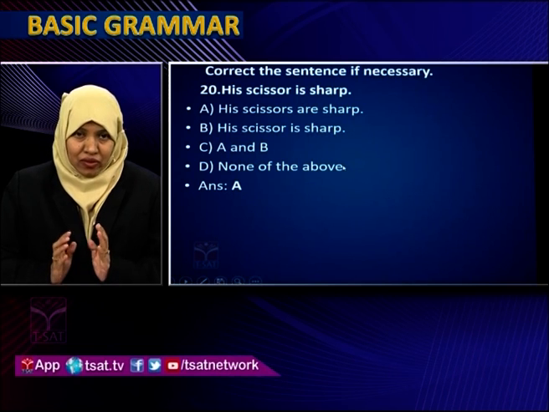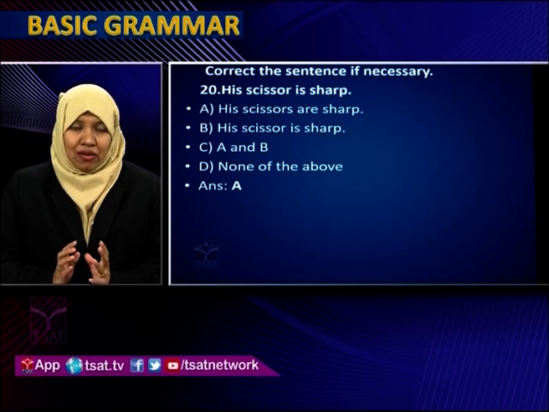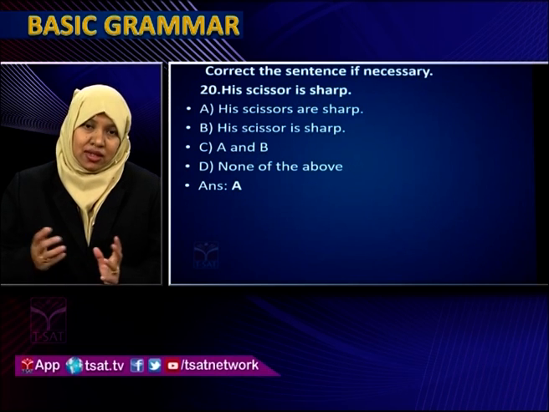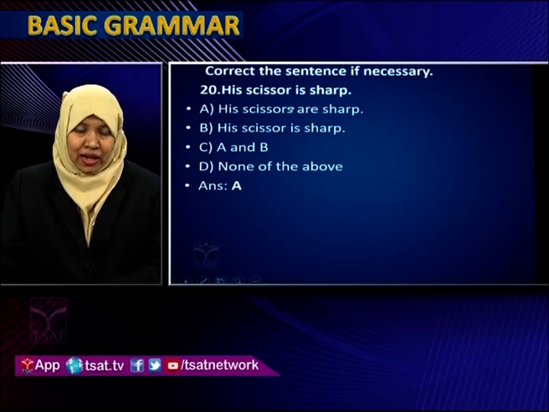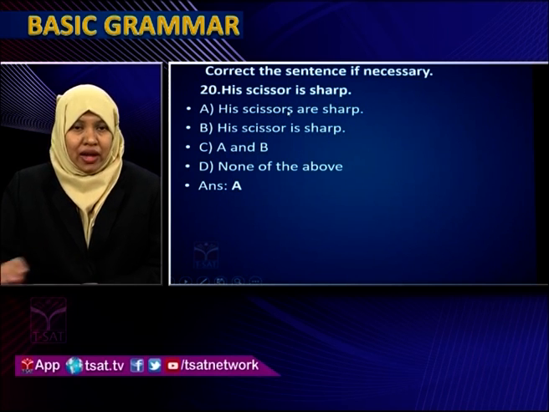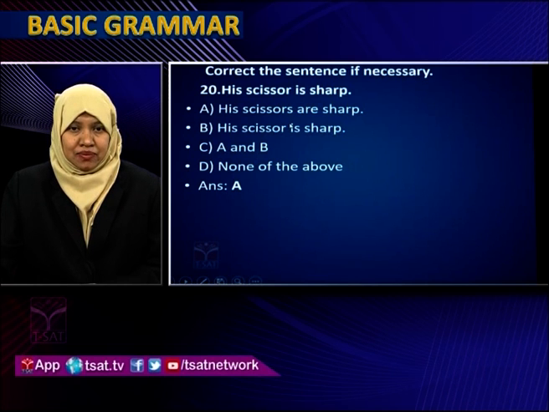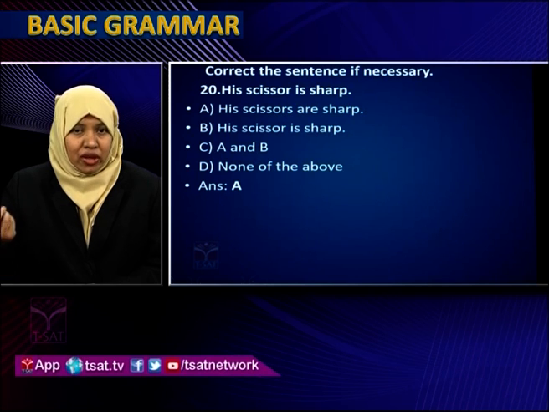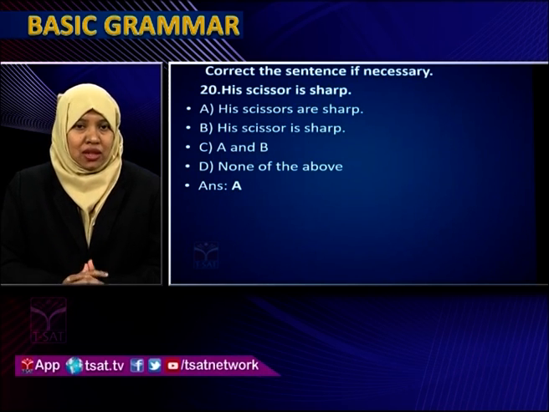You might have observed that when you write scissors, whether it is singular, one scissor, or many, you use S collectively. Along with the spelling, S should always be there. S-C-I-S-S-O-R-S is the correct spelling of scissors. You never write it without S. So whether you are talking about one scissor or the plural, scissors will be scissors only. Singular and plural are both the same.